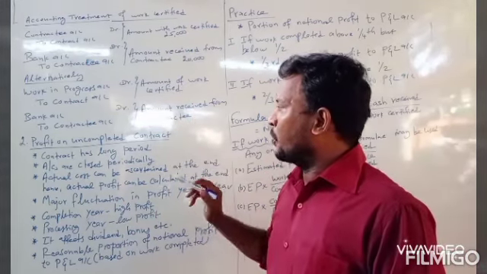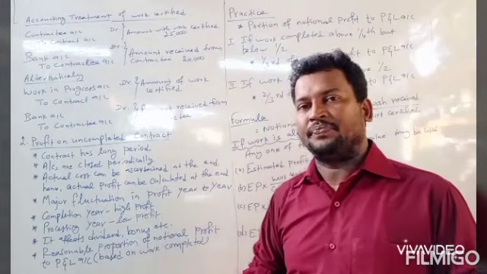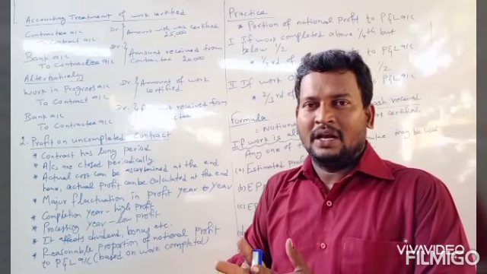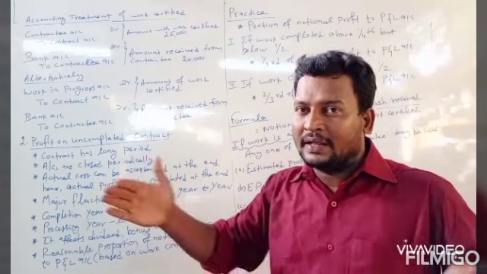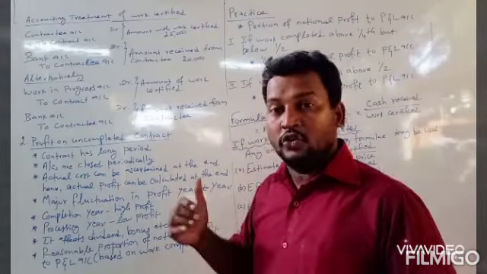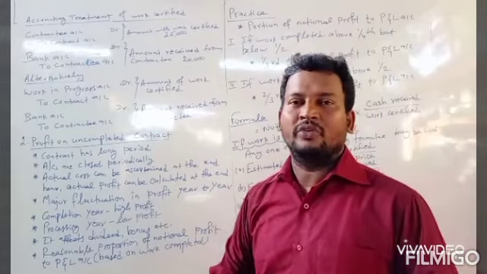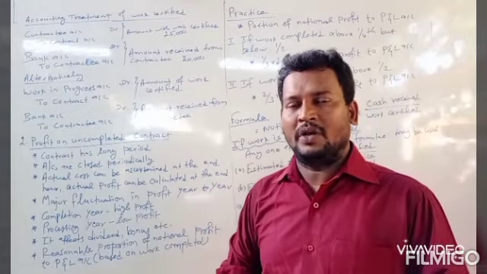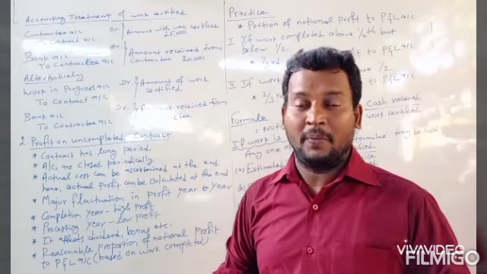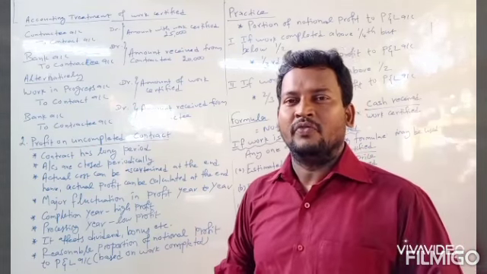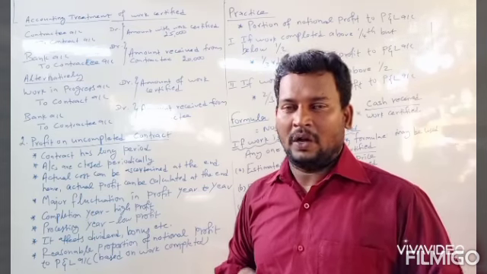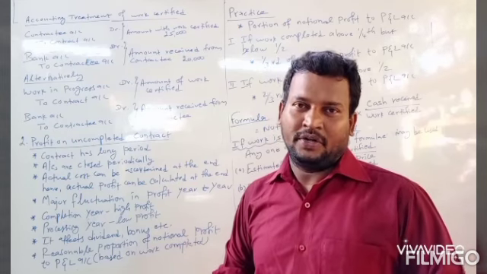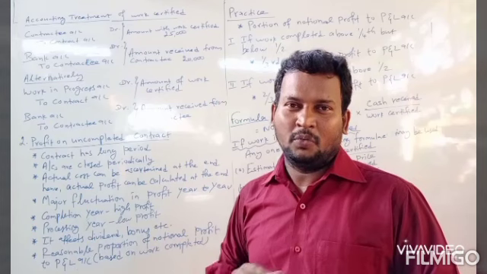Another concept is profit on uncompleted contracts. As we have seen already, the duration of the contract is lengthy, a long period, more than a year. But the accounts are closed every year. Actually, the exact profit of the contract can be calculated at the end of the contract only, because at the end of the contract only, we know the exact total cost of the contract. Then we can calculate the actual profit. But it may take a long time, more than a year.